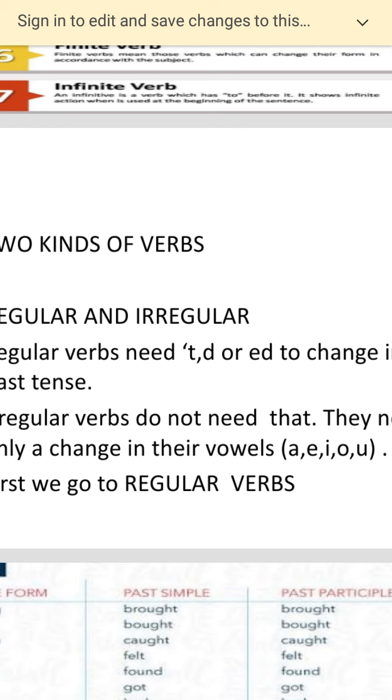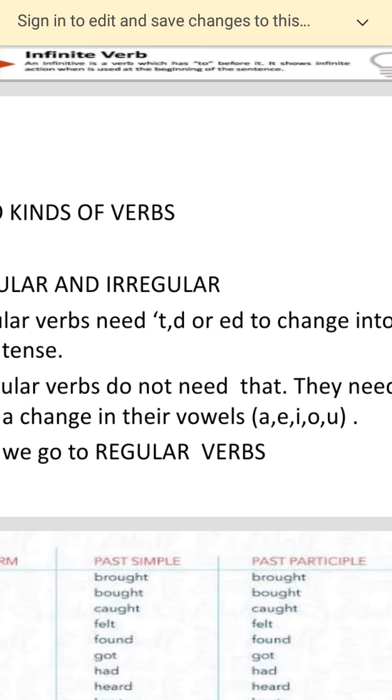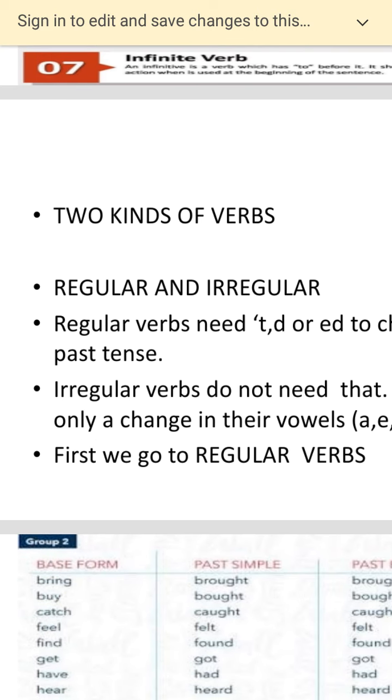In case of irregular verbs, they need only a change in their vowels. What are vowels? A, E, I, O, U. Alright. Now as I said earlier, I had given examples quickly. So that is sit and sat, eat and ate, drink and drank. So to make the past tense, what do you only have to do? I drink water, I drank water. What has your sentence become? Change the sentence from present tense to past tense. So what you have done, you are generally using the irregular verbs.